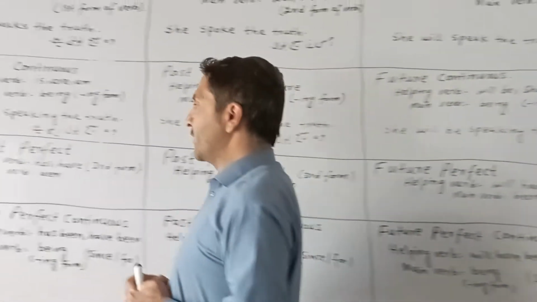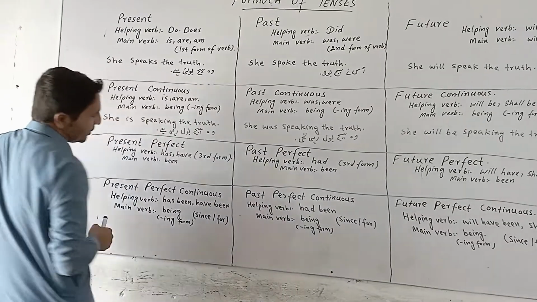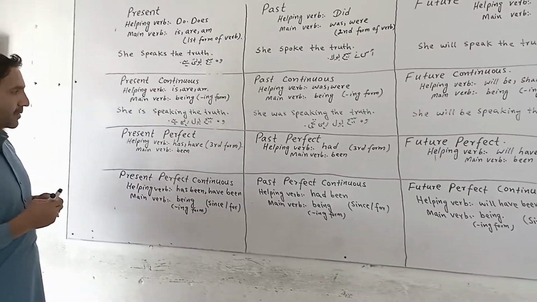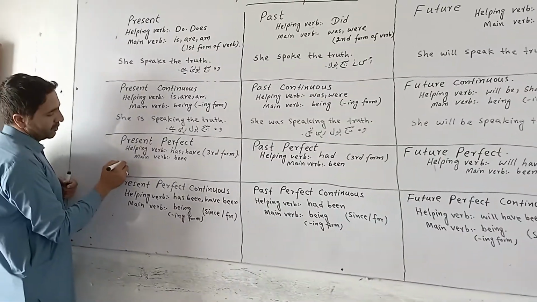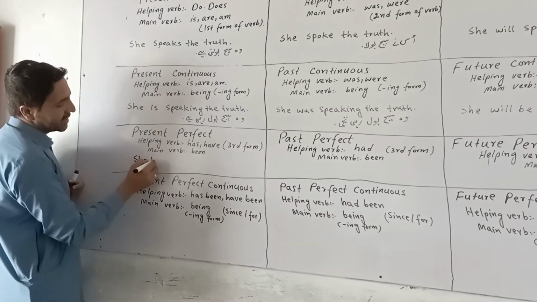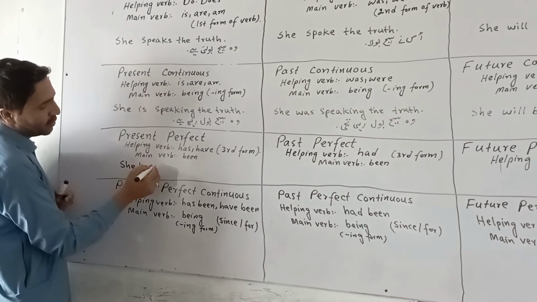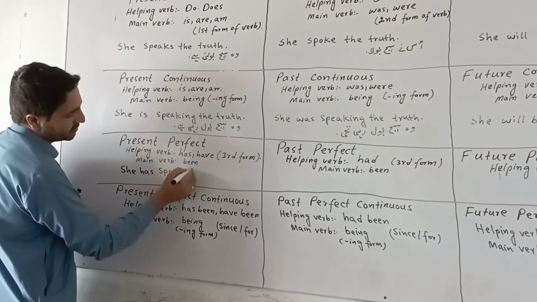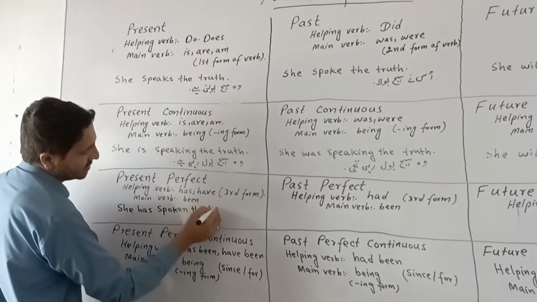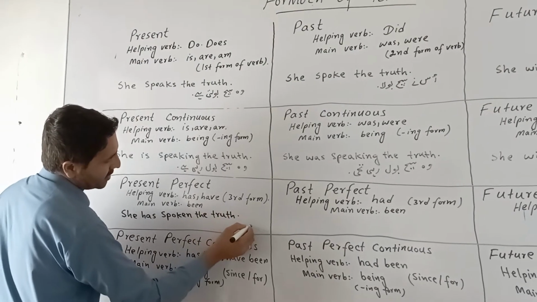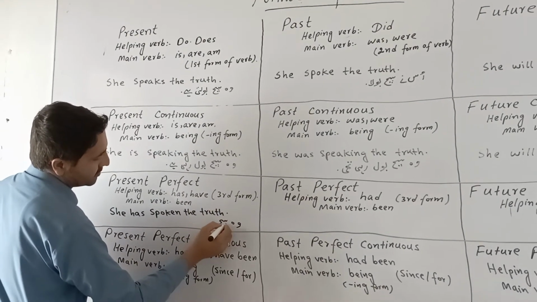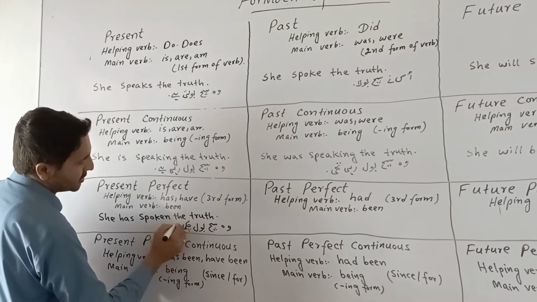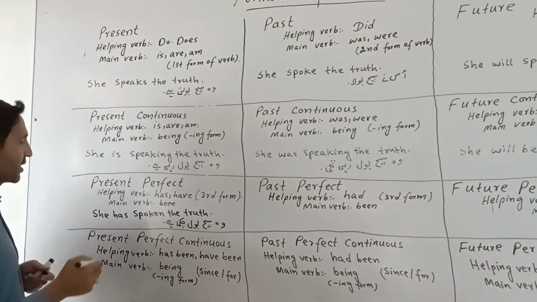In present perfect tense, the helping verbs are has, have, and here we use the third form of the verb. So we use she has. Third form is speak, spoke, spoken. She has spoken the truth.